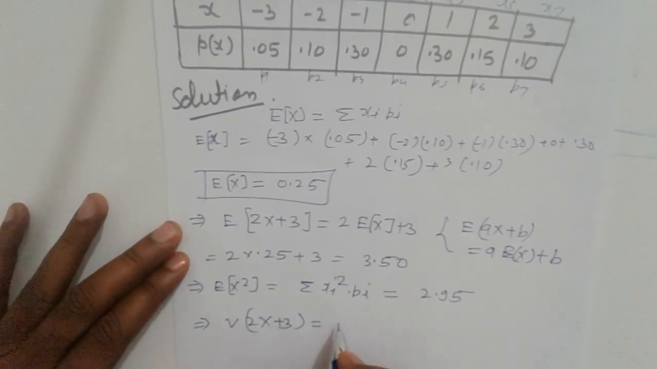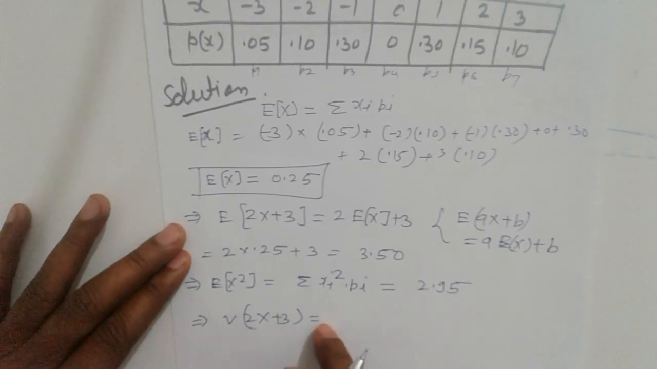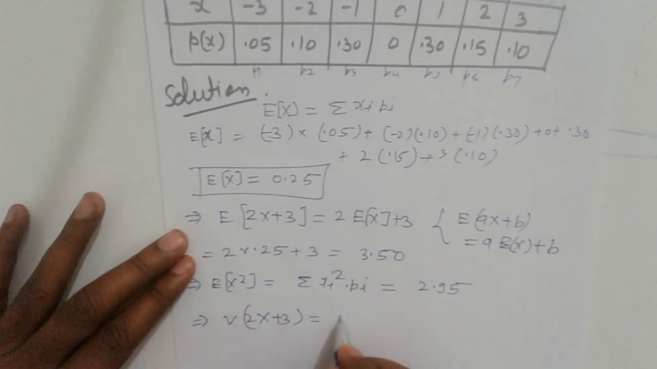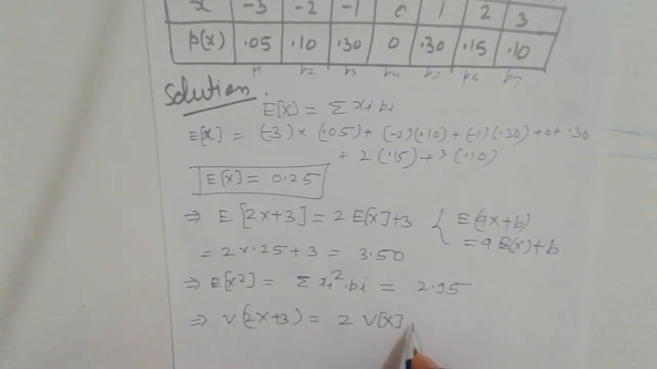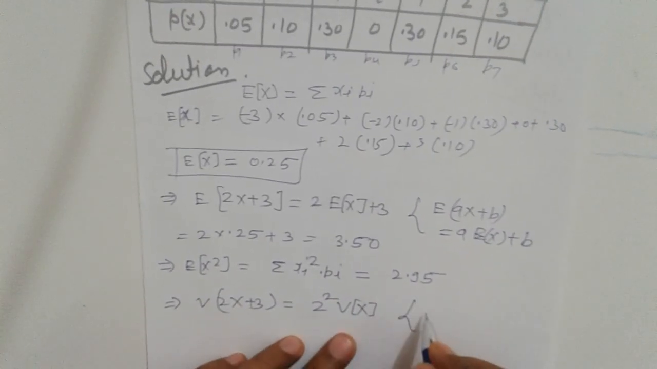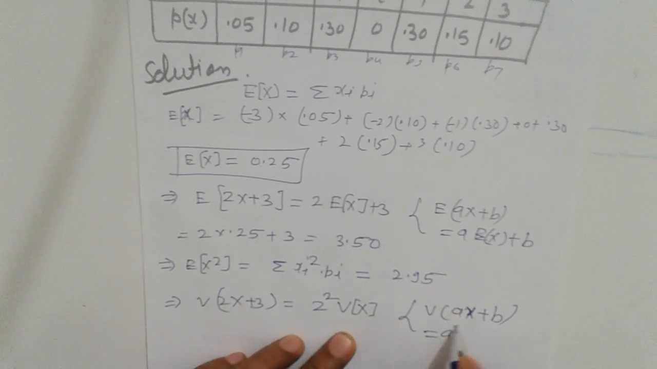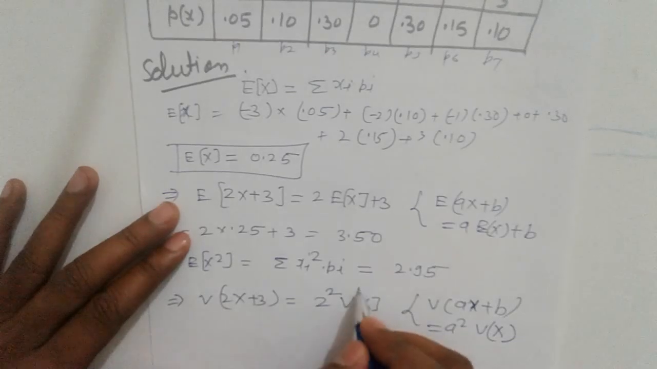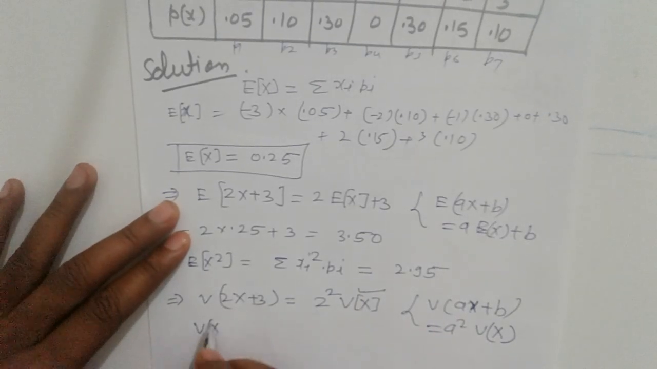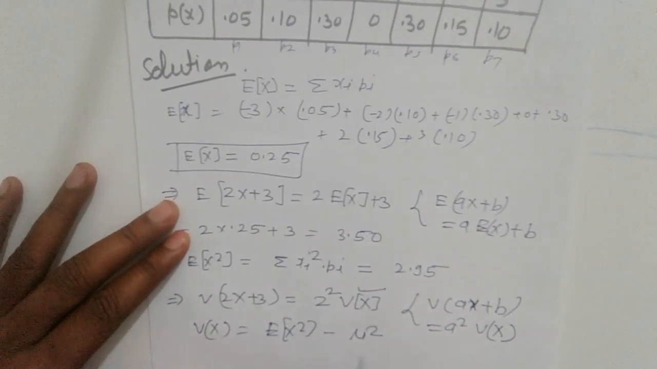The variance of 2X plus 3 is 2 square variance of X, because here variance of aX plus b equals a square variance of X. This is a formula, but first we are required to find out the variance of X. So variance of X is equal to E[X square] minus mu square.